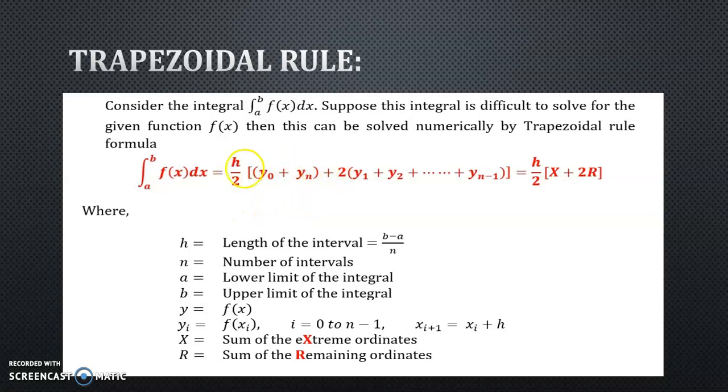So this is the formula for the trapezoidal rule. I would like you to now pause the video and write down this formula 5 times so that you will remember it. Also write down the meaning of each of these letters. These alphabets are all important, you need to remember them.